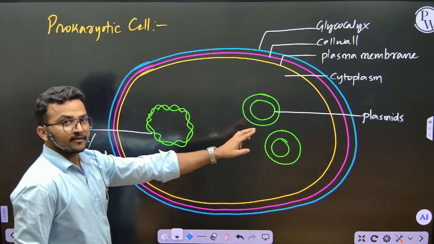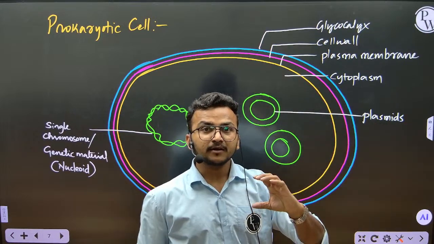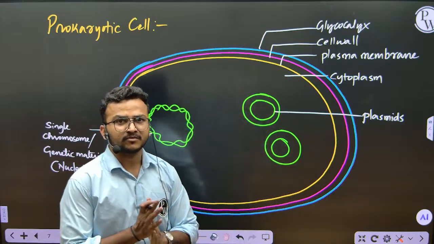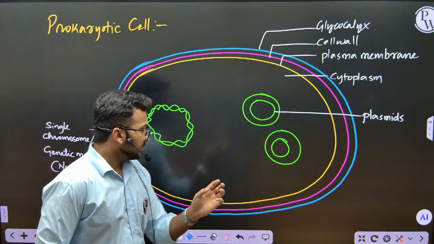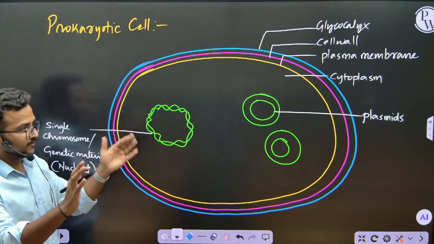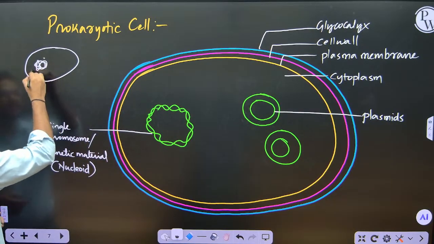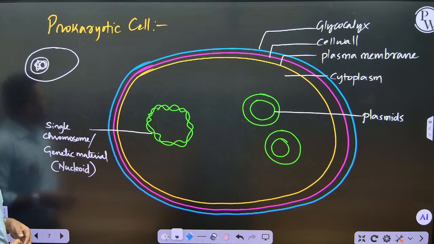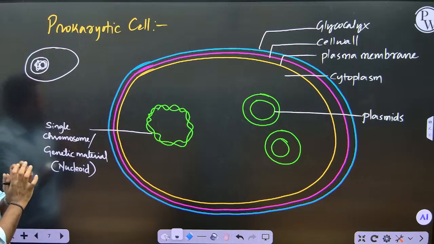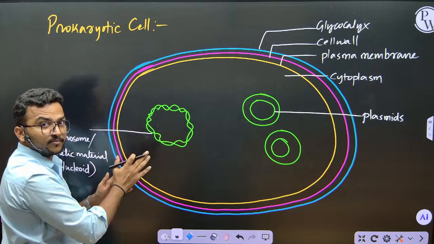Plasmids are small extra chromosomal circular DNA. Extra chromosomal means there is already one chromosome in this cell. If you take the example of a eukaryotic cell, there is DNA within the nucleus, and that is the main DNA. In the case of bacteria, the main DNA is the chromosome.